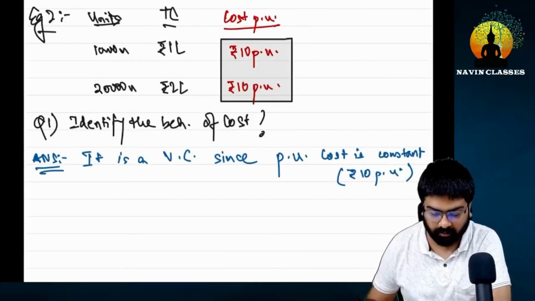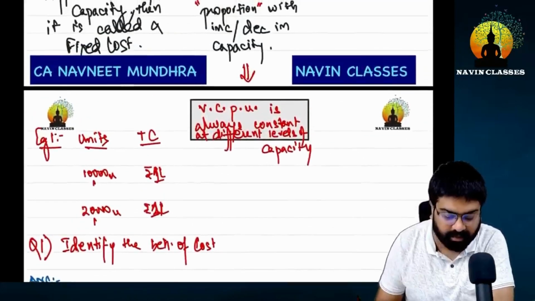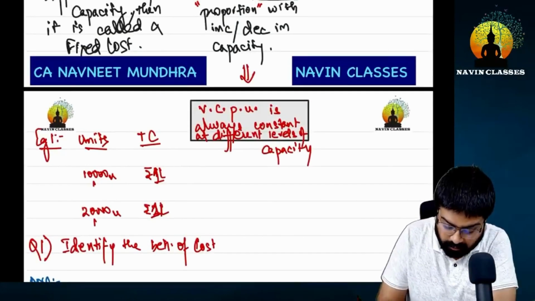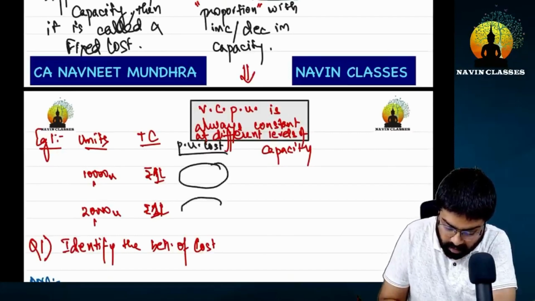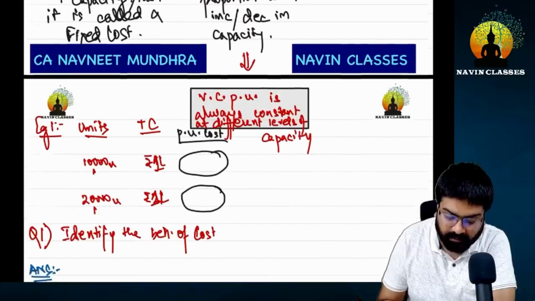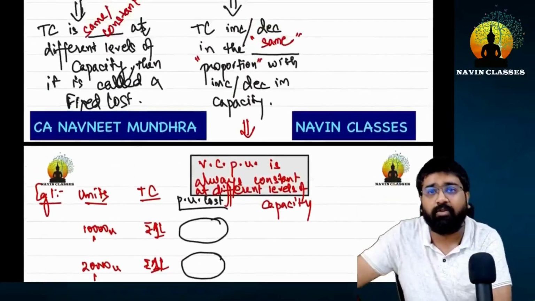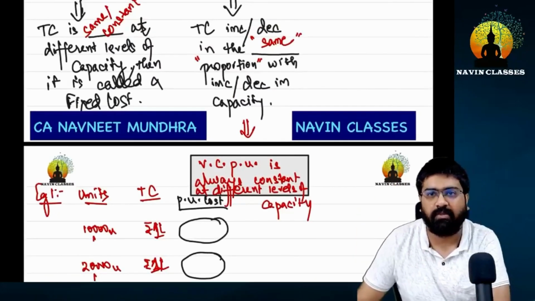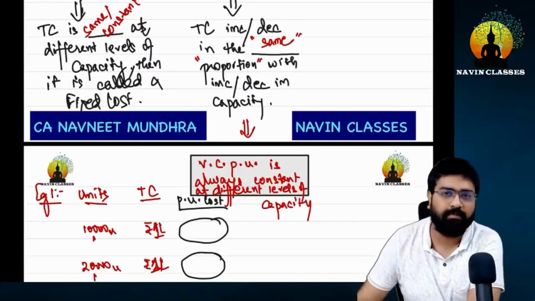Okay, it's very nice. Now come on, do one thing. Example 1, in which you have written the units and the total cost. So tell me, what is the fixed cost per unit coming to us as, or what is cost per unit? How much is coming on 10,000 and how much on 20,000, and hence tell me what can you conclude in the case of fixed cost? What are you able to see? Now you have to do the analysis and explain properly that if this happens, then this will happen. Case of fixed cost.